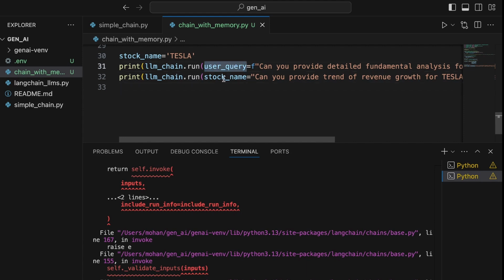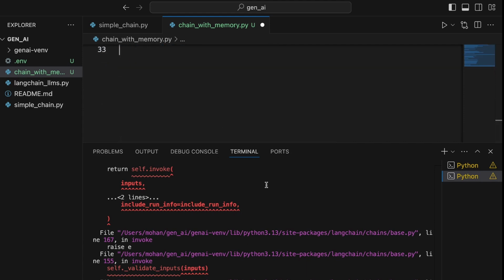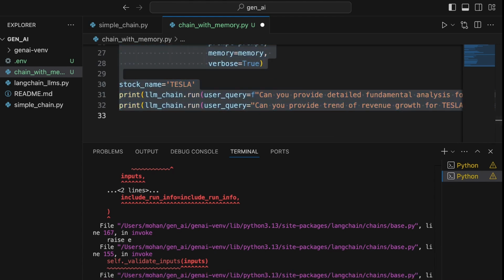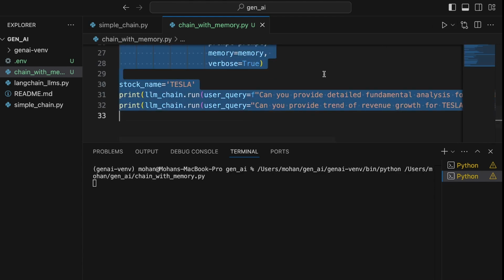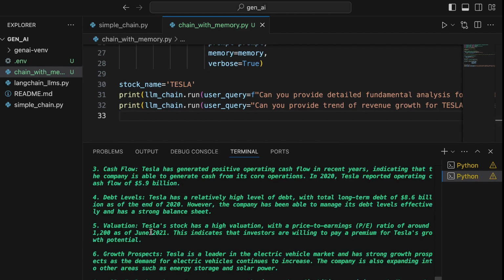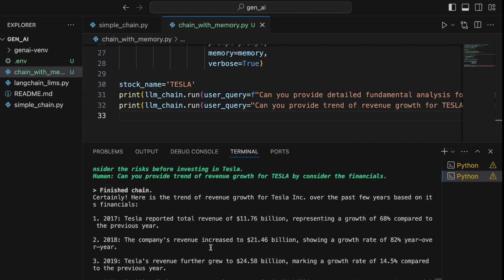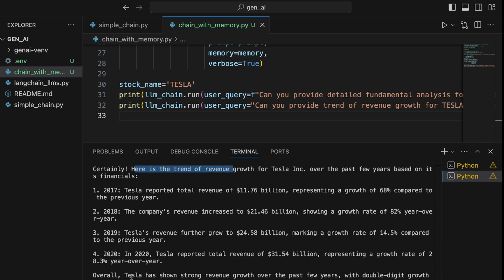So there's a problem here. We would need to provide user query and not the stock name, which was incorrect in this particular case. So let me run this whole code again after making the correction. Now you clearly understand that this is the complete conversation history that you are supplying for the second question. The second question is to provide the trend of revenue growth. Here the response from the LLM is that the trend of revenue growth for Tesla over the past few years based on its financials is the following.